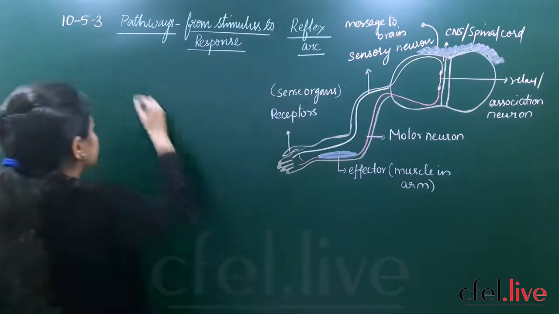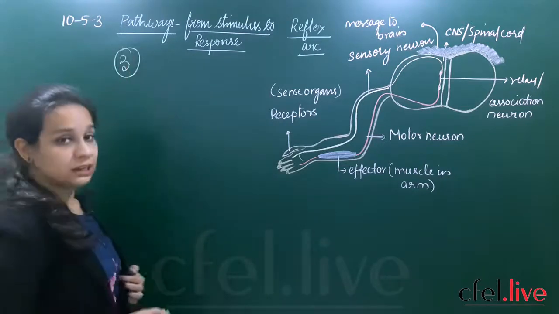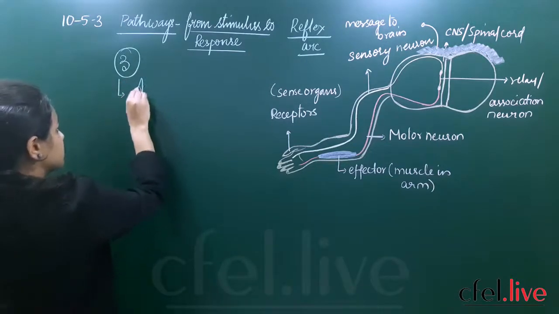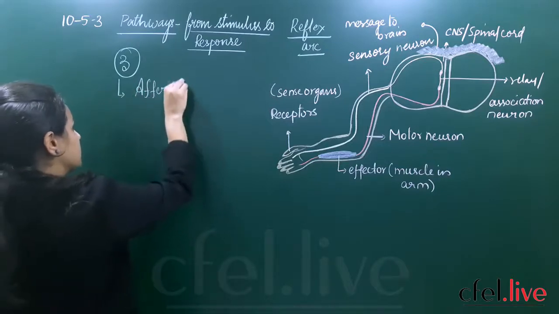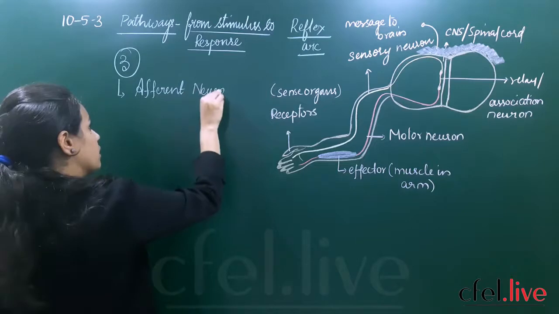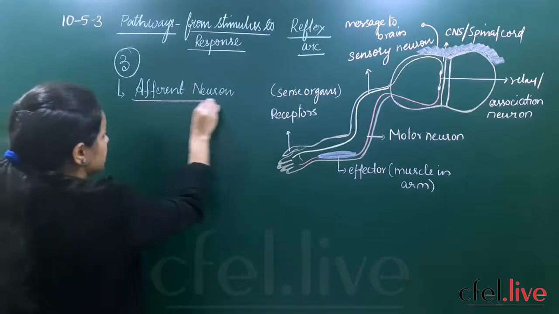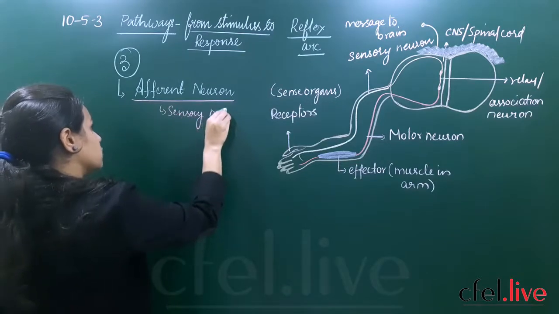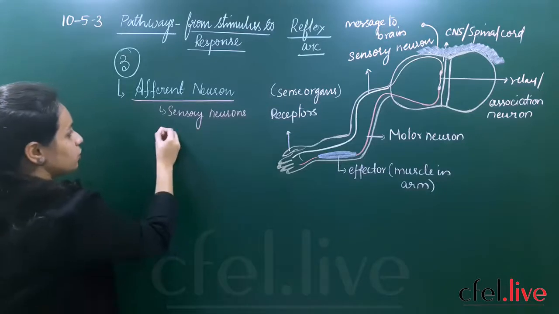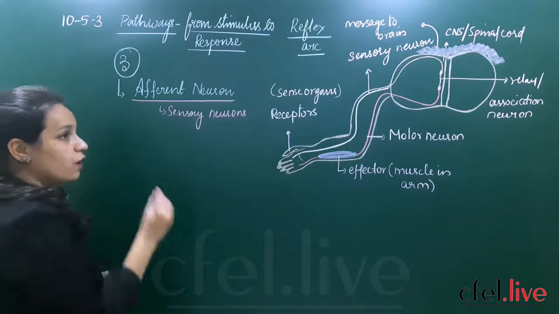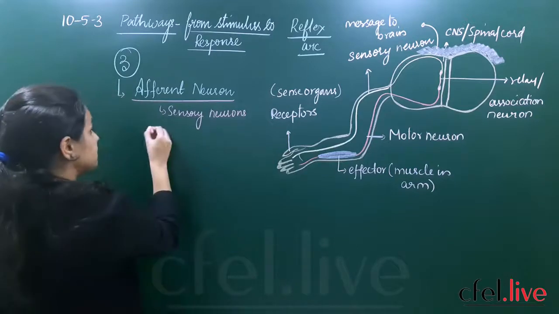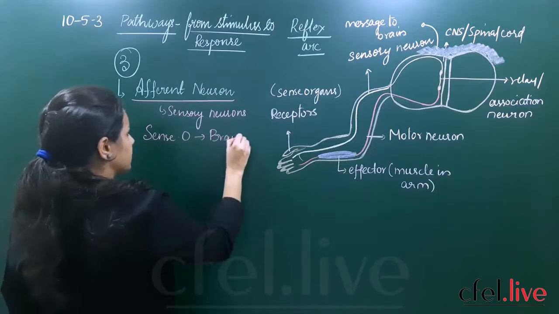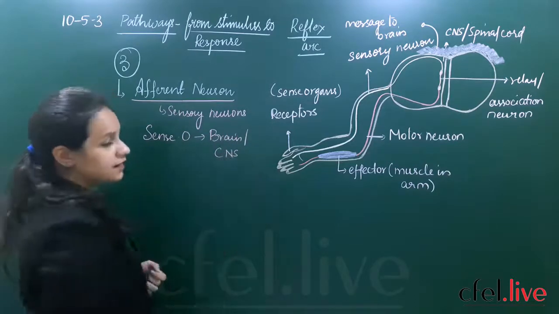So what are the pathways? There are three important nerve cells or neurons which carry the information. The first one is called the afferent neuron or nerve cell. Afferent neurons are nothing but the sensory neurons. We have seen the function of sensory neurons. They carry information, electrical impulses or signals from the sense organs to the brain or the spinal cord, which is nothing but the central nervous system.